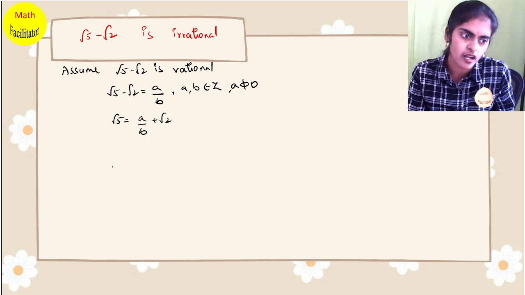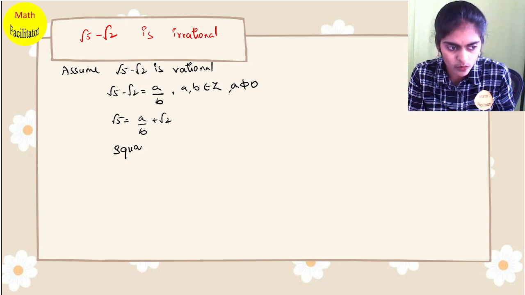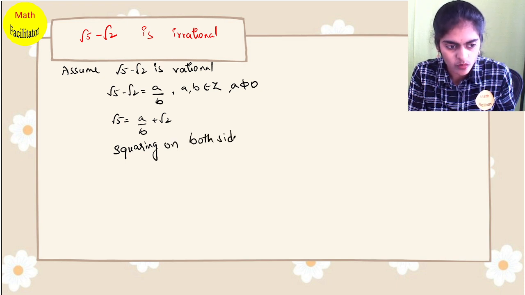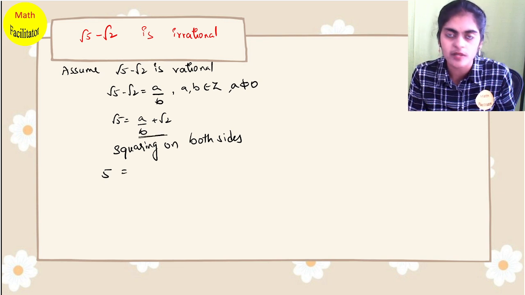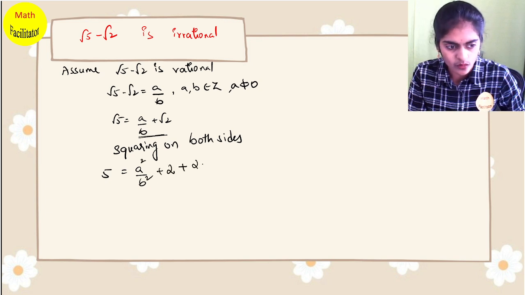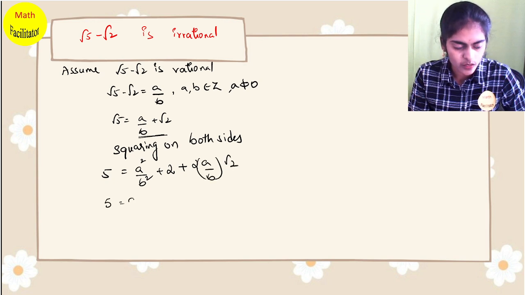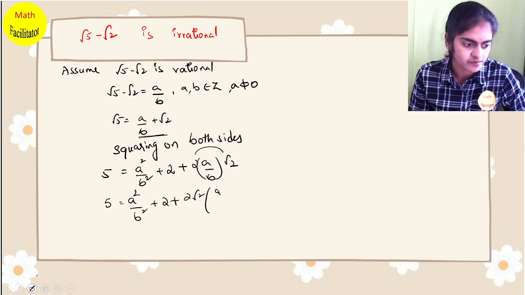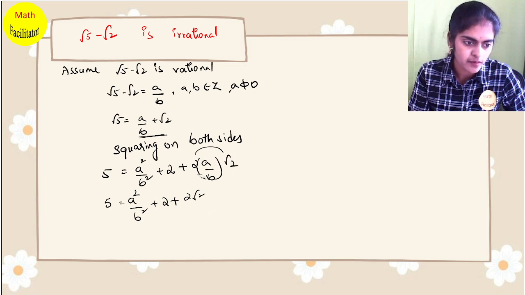Now once you throw it on the other side, the next step is you square. So squaring on both sides, what do I get? √5 whole squared is 5, equals, this is the (a + b)² formula you will get. So a² + b², (√2)² is 2, plus 2ab. So 5 equals a²/b² + 2 + 2√2 a/b.